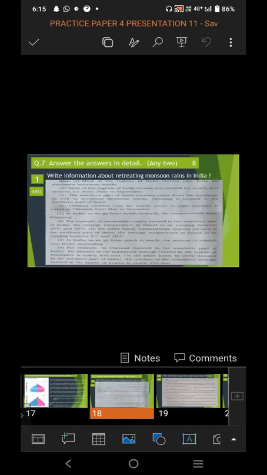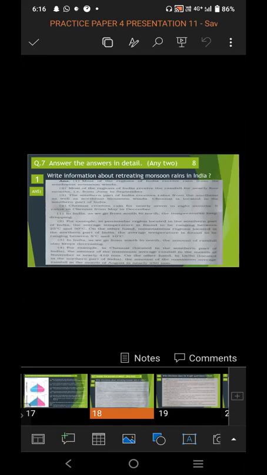The question is, write information about retreating monsoon rains in India. And the answer is, most of the region of India receives rain from the southwest monsoon wind. Second point, most of the region of India receives the rainfall for nearly 4 months, that is from June to September.